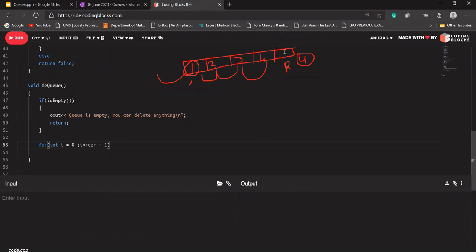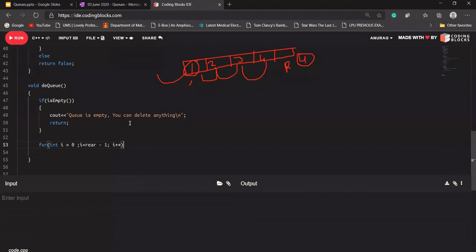If rear is currently pointing to this element, I want my loop to run up to index 2 only. If I'm writing 4 minus 1, less than 3 means 0 to 2 only.